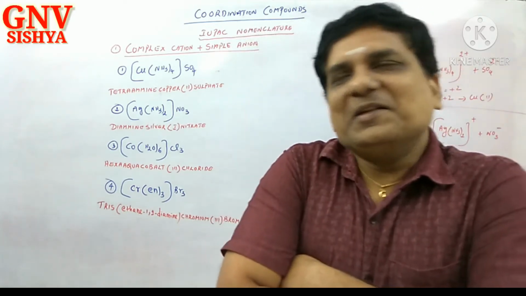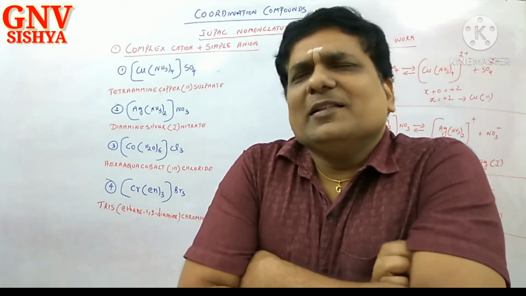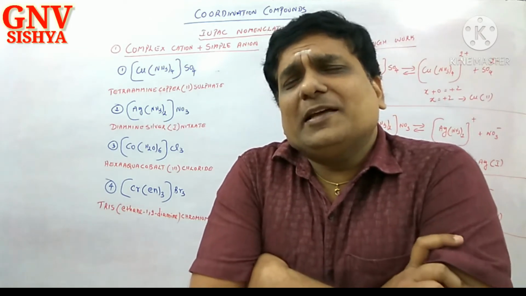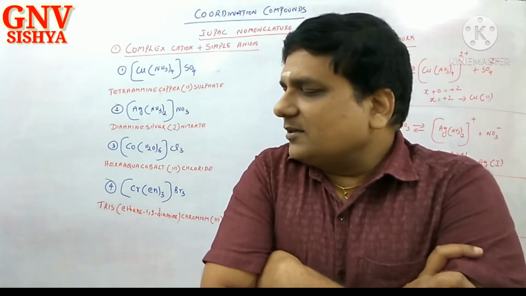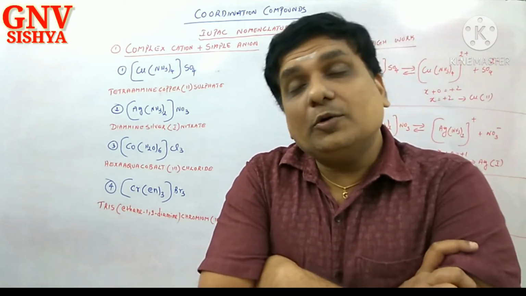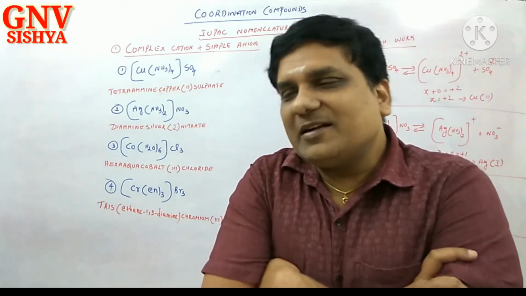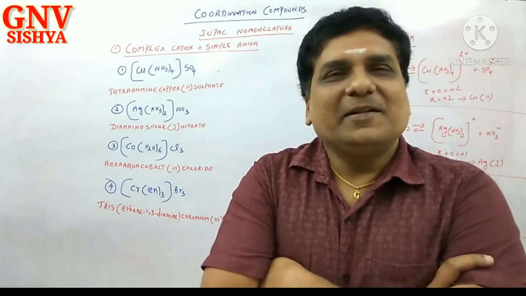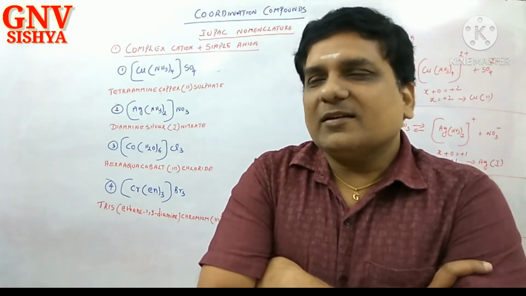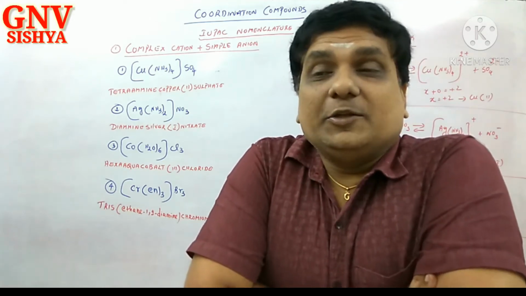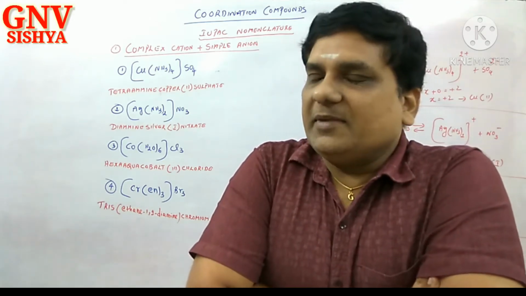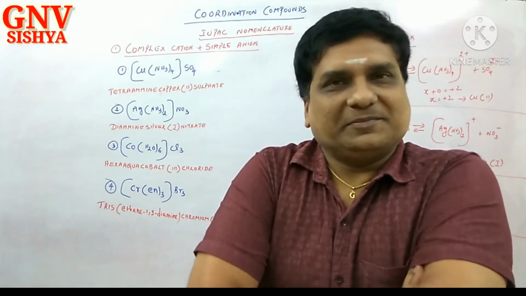Okay? So, these are all the gray areas where students commit mistakes. You have to mention the counter ion, but the number should not be mentioned. I think these are all the salient features, the points using which we can name any coordination compound.